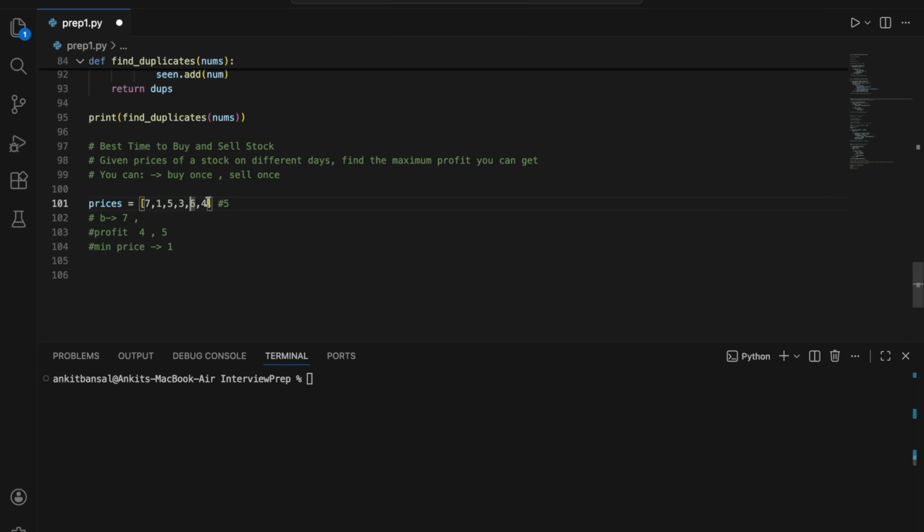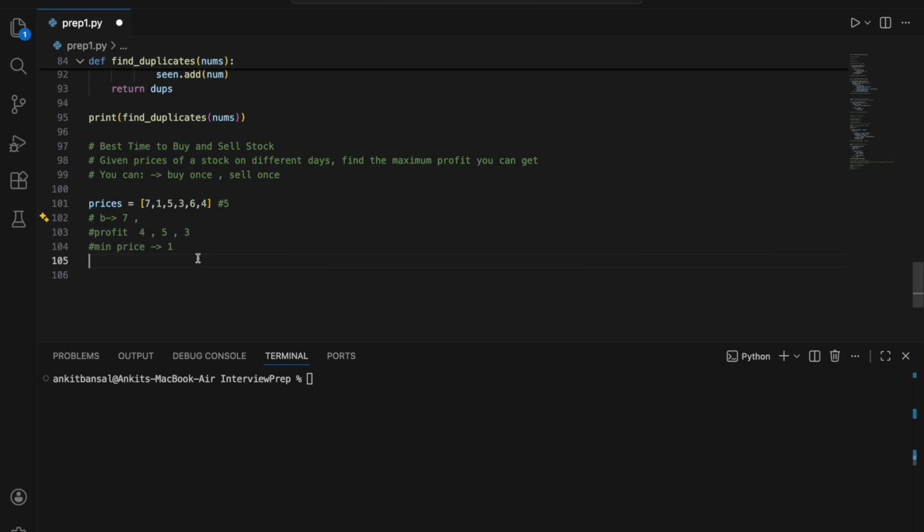And again, now it is reducing. It is 6 and then it is 4. So again it is more than my minimum price, and if I check the profit, 4 minus 1 will be 3, so again it will be less. So my maximum profit will be 5 at any point, right? So this is how I will solve it, and let me write the code for this.